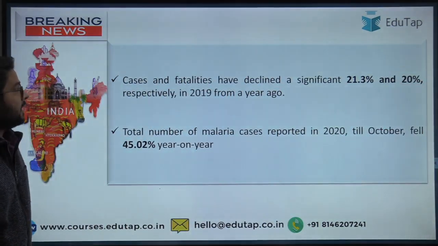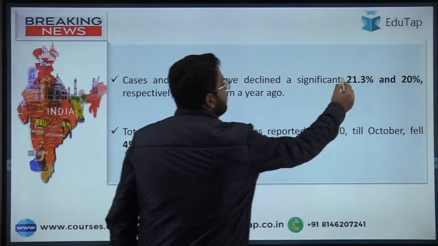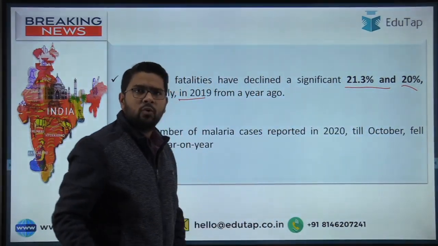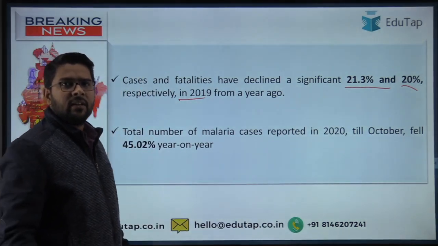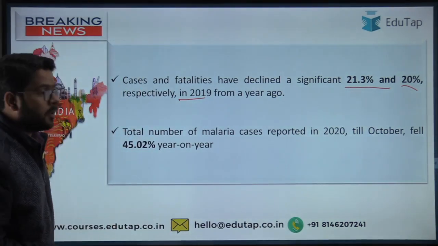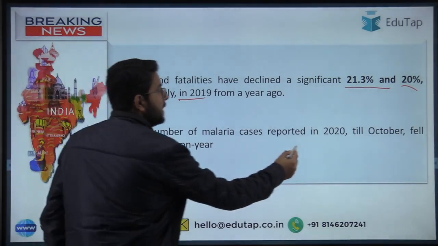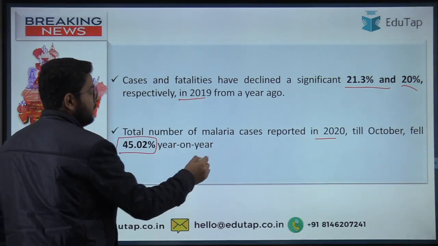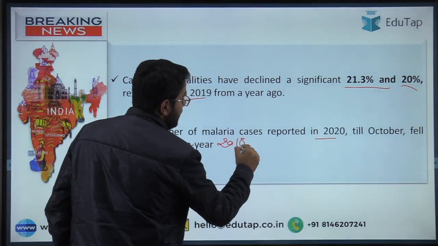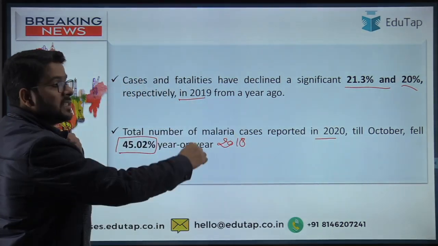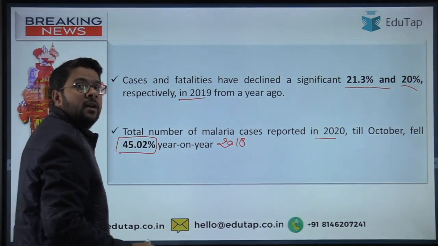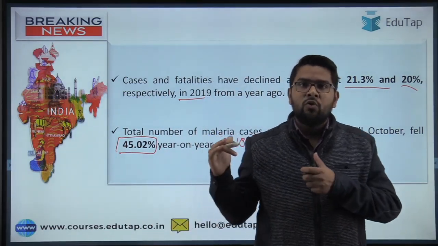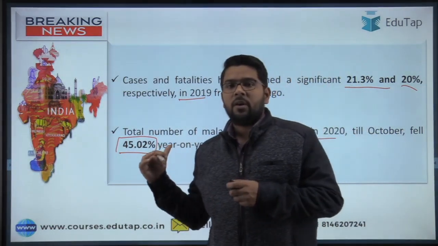Now guys, the cases and fatalities have declined significantly, by 21.3% and 20% in 2019 when compared with 2018. This is another recently released news. Moreover guys, the number of cases reported in 2020 till October fell by 45% when compared with the data of 2018. So guys, this is the latest information when we compare the data on a year basis, that is from the previous year. These are in the news, so we need to refer to these data because they are important from our exam point of view.